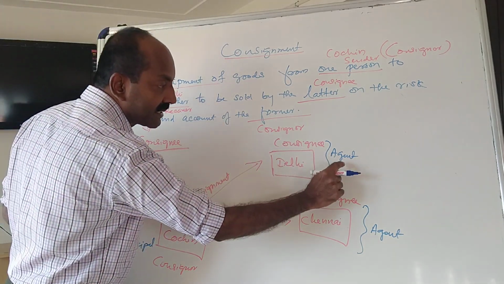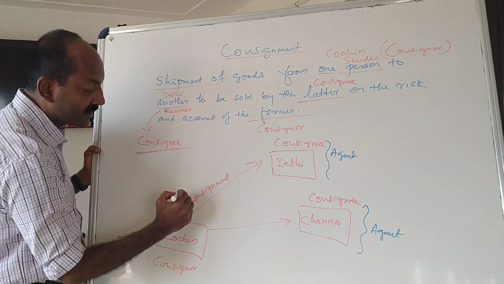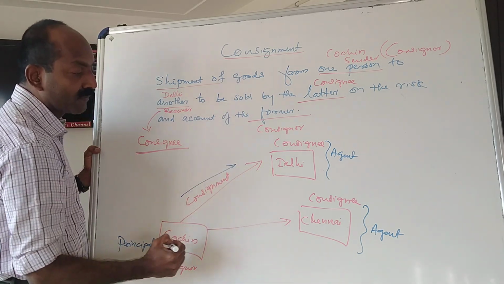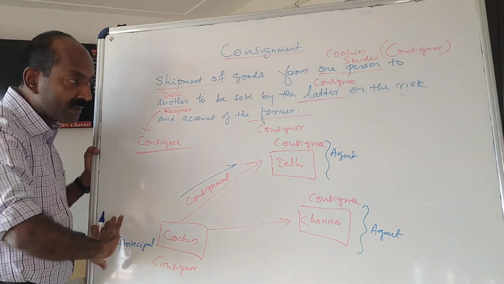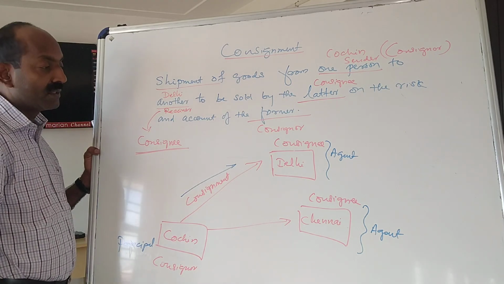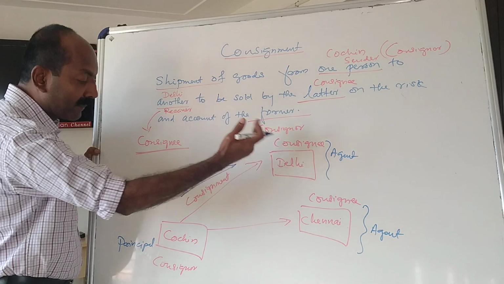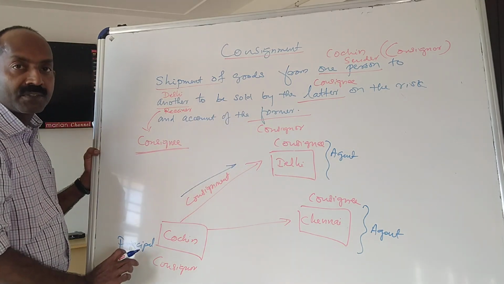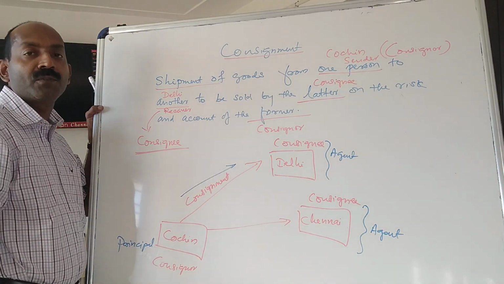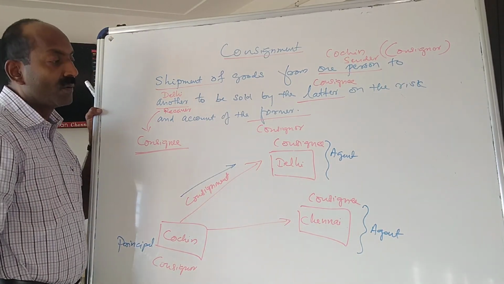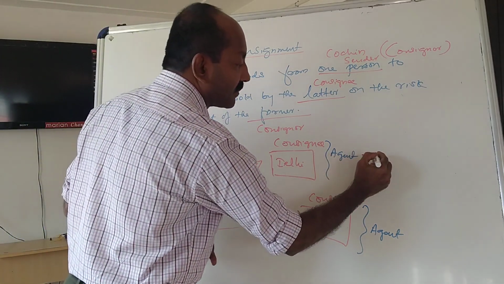What the agent gets is the commission. So there will be movement of goods from Cochin to consignee. And during the movement, when goods are stored, whatever are the risks, any damages that take place, all the damages have to be suffered by the principal. And the agent will not be responsible for any kind of damages. What the agent gets is commission.